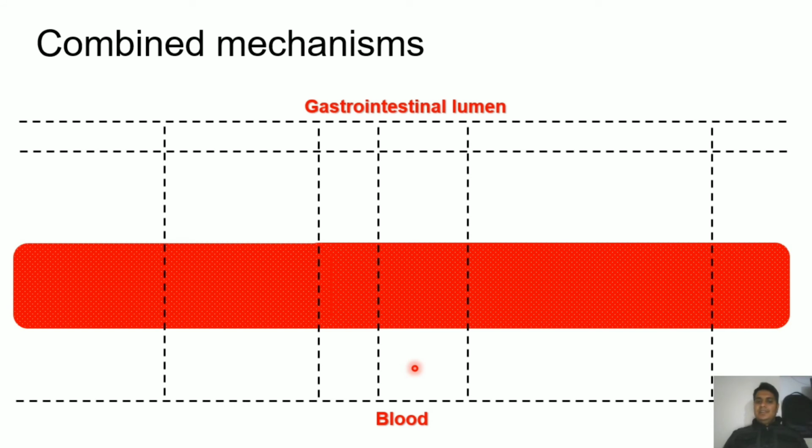Now you can see the different compartments. In the first case, this is the passive diffusion of the drug. The drug is getting available into the systemic circulation by passive diffusion, and that is a downhill process, and it doesn't require any energy, and it is based on the concentration gradient of the drug. The higher the concentration of the drug on the absorption side, the faster will be the absorption rate.